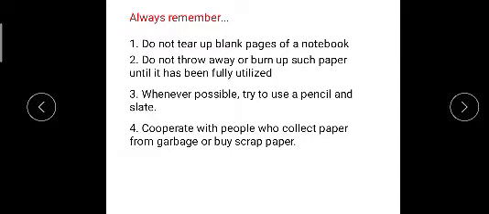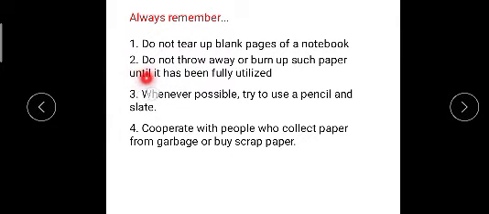So to save the trees we have to do some things, like do not tear up blank pages of a notebook, because if we tear the blank pages, we need more pages, and if we need more pages, then we cut more trees, and it is harmful to our environment and our life also.